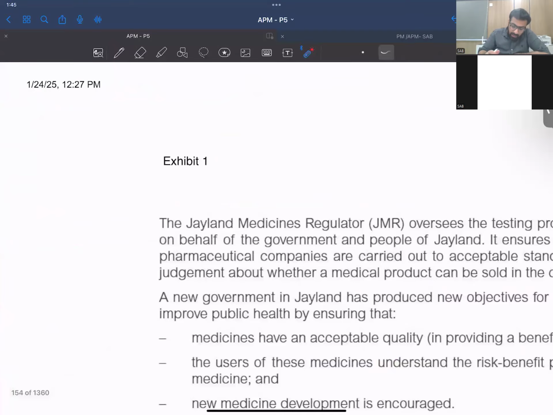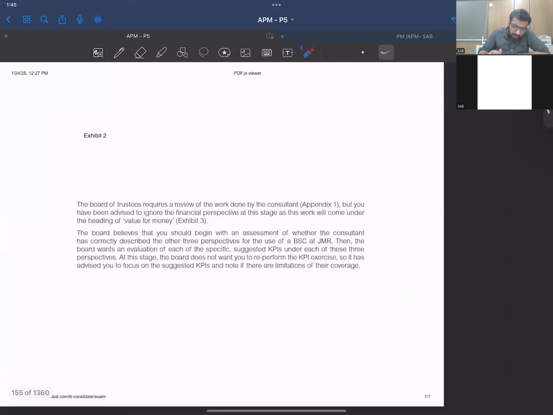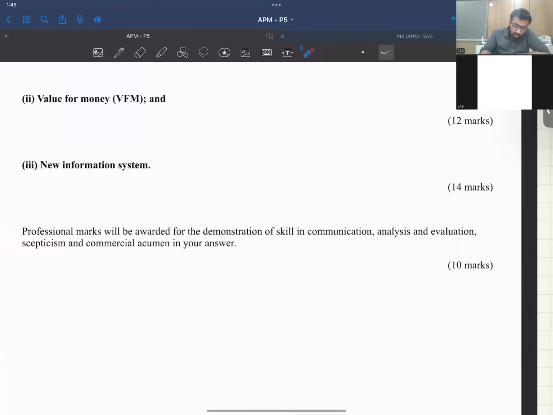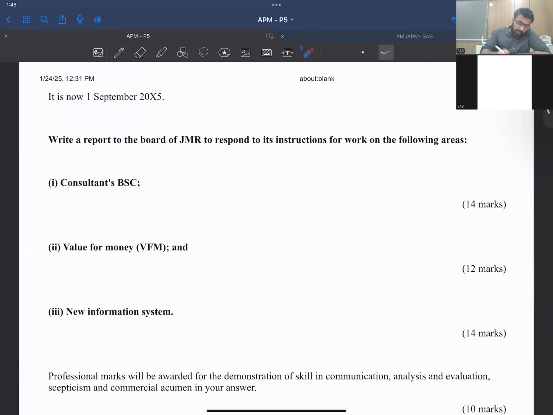So this is fine. Now, before going on to the exhibits, I'll go on to the requirements here. So my requirements are here that we have to write a report. You know about the format, right? So to the board of GMR, to respond to its instructions for work on the following areas.